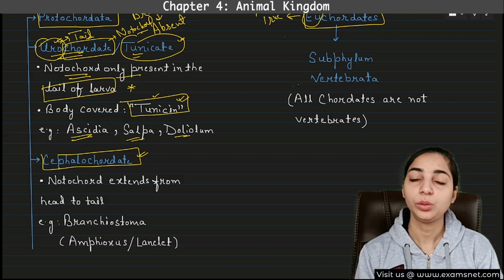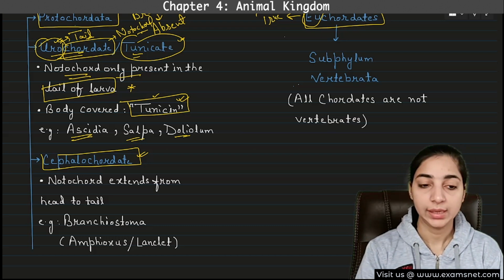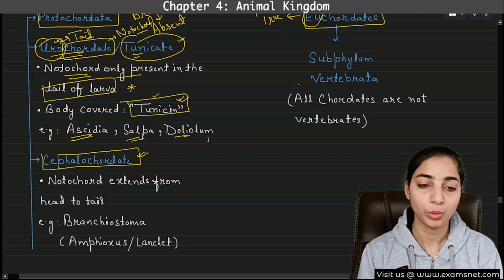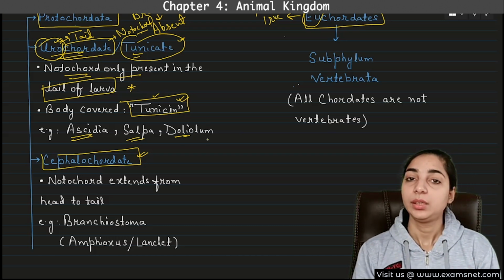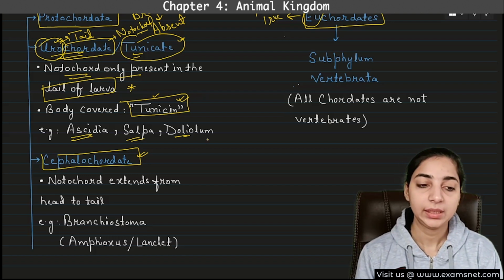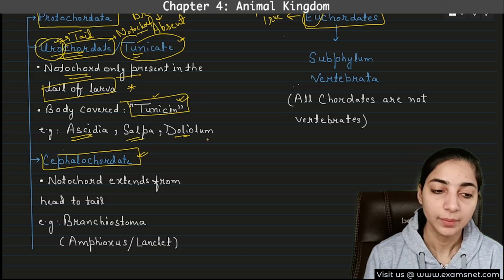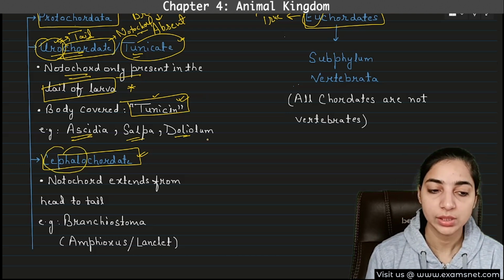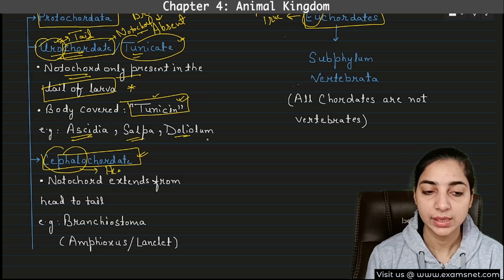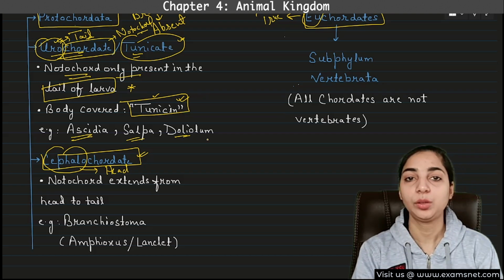I have always told you that you cannot miss memorizing the examples, because examples are the most important to remember. Then the second group of the acraniata is the cephalochordate. Again, from the name only you can say that cephalo means head, and chordate is related to the notochord.